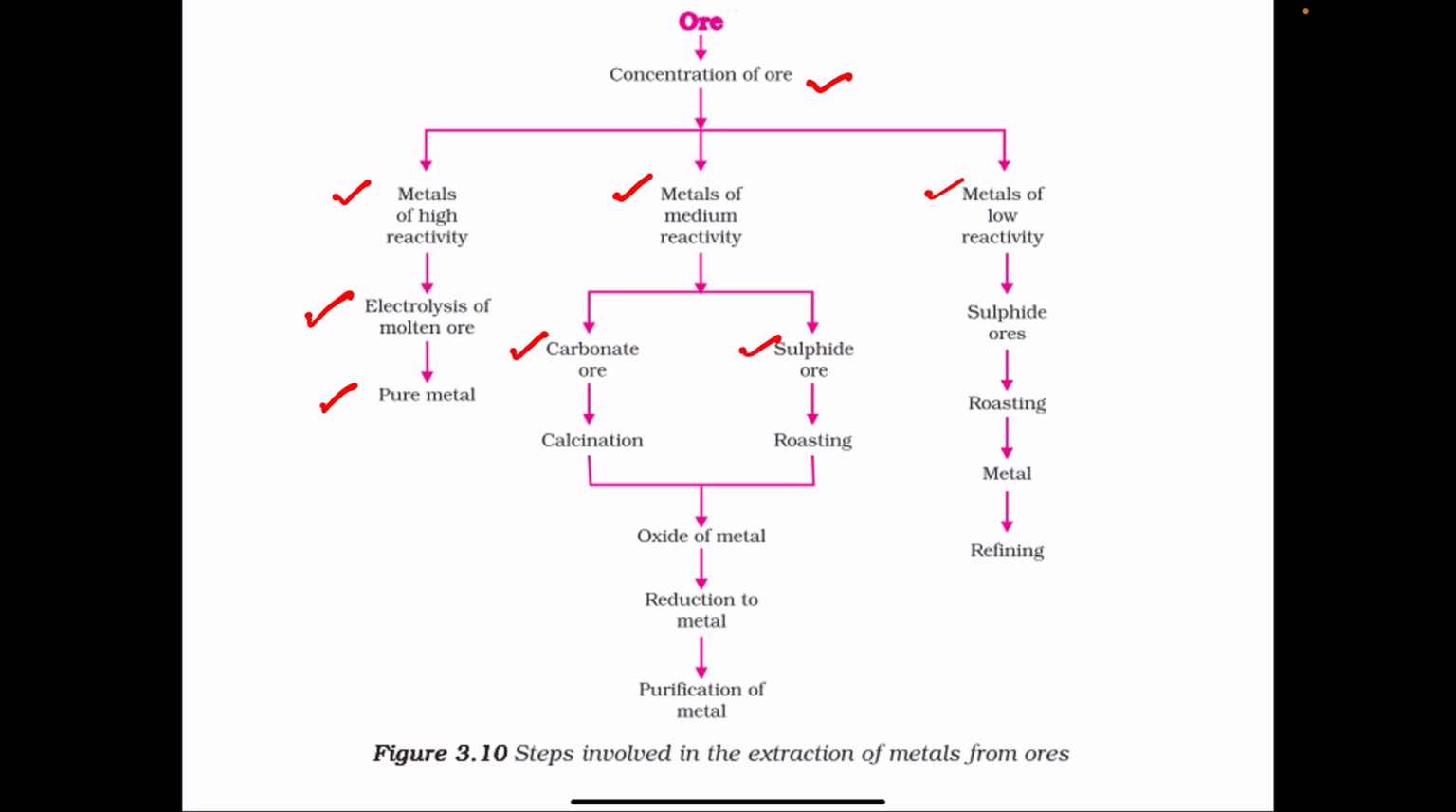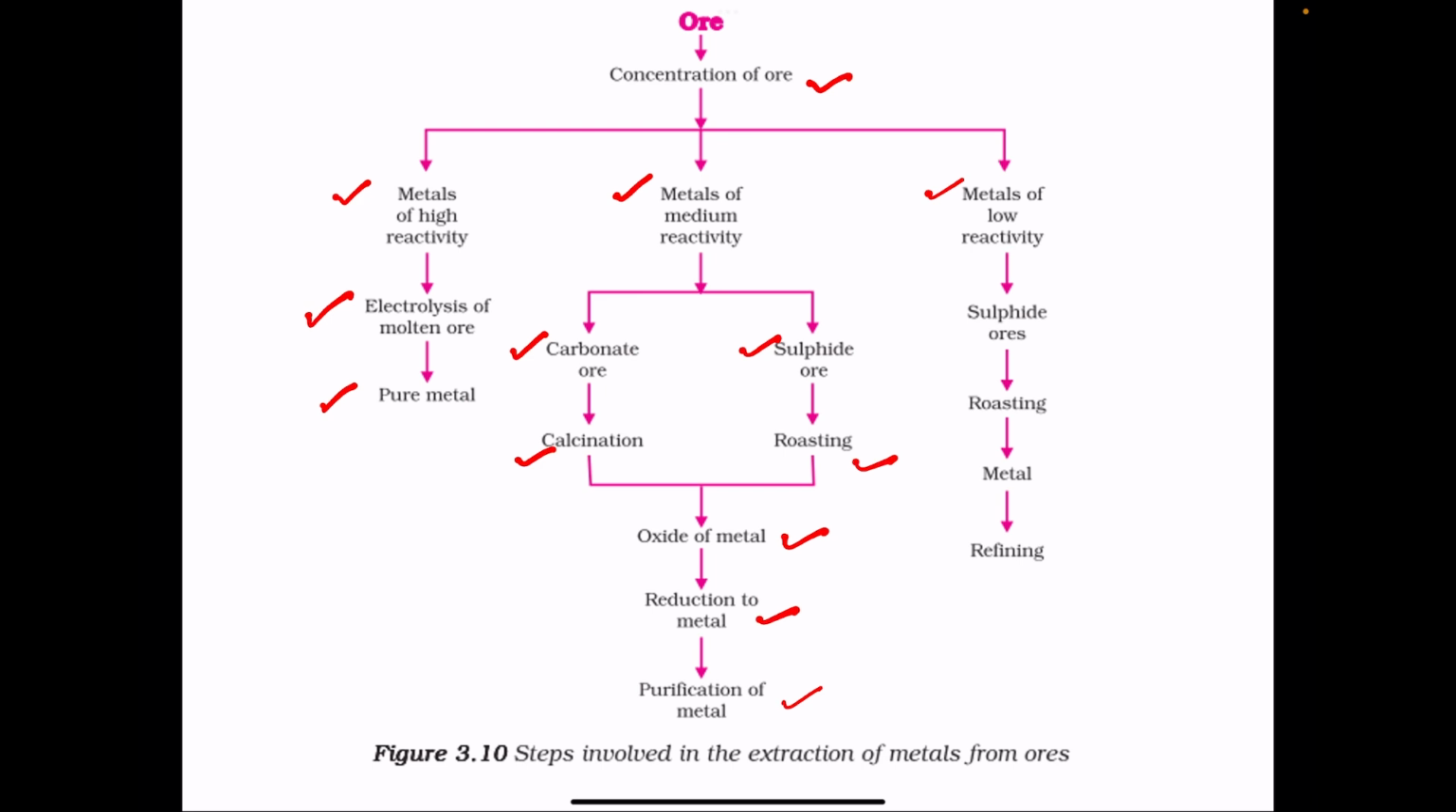If the carbonate ore is present, it is heated in the absence of oxygen or in the limited supply of oxygen, the process known as calcination. Sulfide ore is heated in the presence of sufficient amount of air or oxygen. The process is known as roasting. So both these methods convert the ore, the carbonate or the sulfide ore, into oxide of the metal. Oxide of the metal is reduced to get the metal and finally the metal is purified.